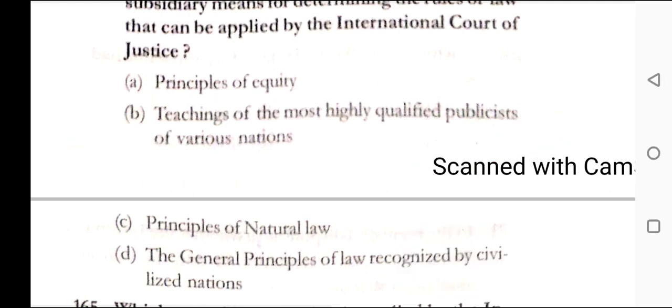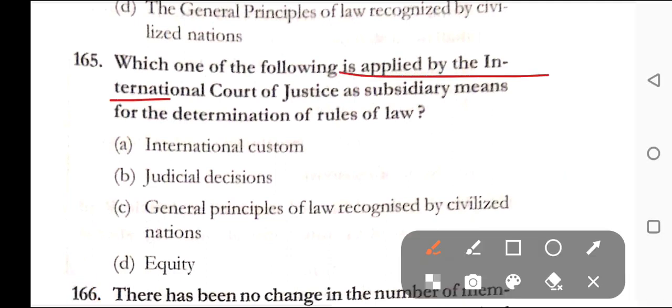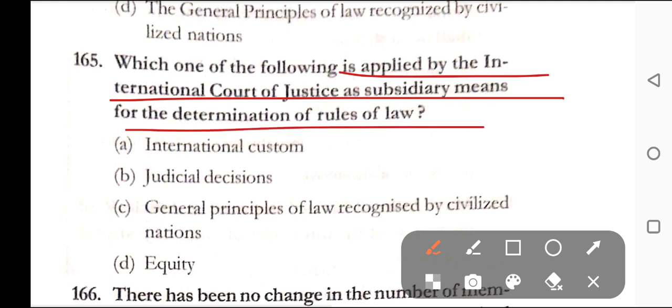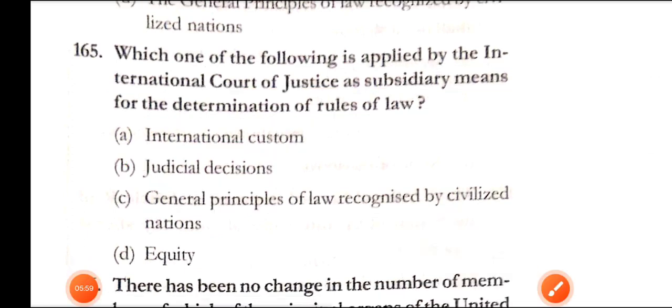Question number 165. Which one of the following is applied by the International Court of Justice as subsidiary means for the determination of rule of law? Option A, international custom. Option B, judicial decisions. Option C, general principles of the law recognized by civilized nations. And option D, equity. Correct answer here is option B, that is judicial decisions.